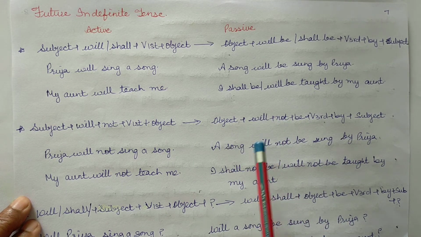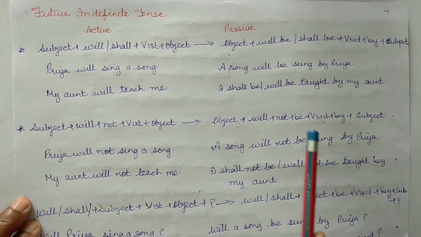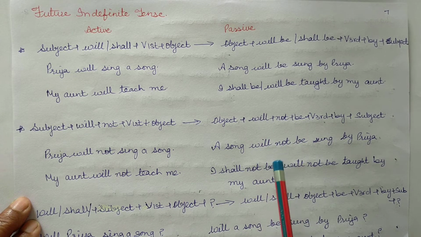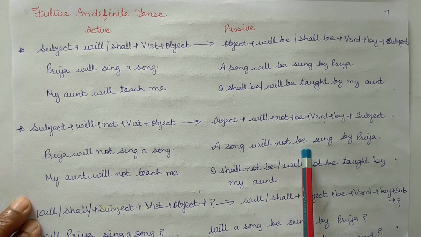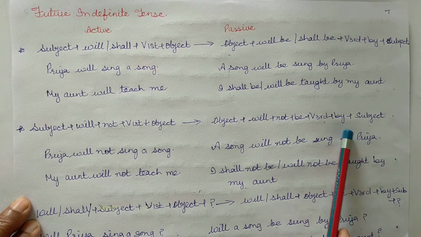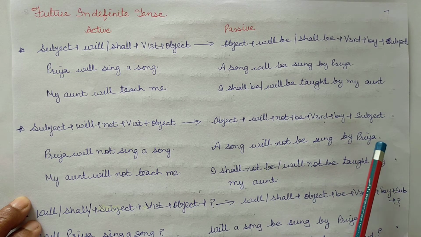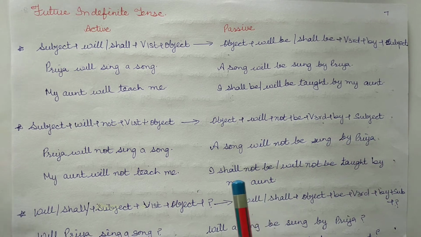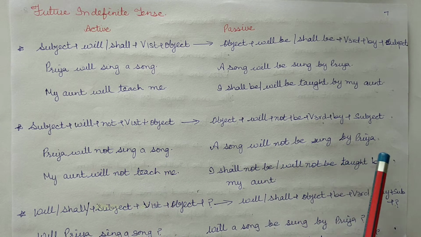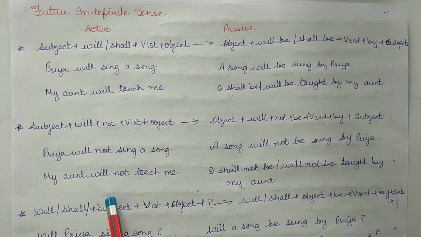Passive form, object a song or I, will plus not be, verbs third form sung or taught, plus by plus subject Priya or my aunt. So, Priya will not sing a song, a song will not be sung by Priya. My aunt will not teach me, I shall not be taught by my aunt.